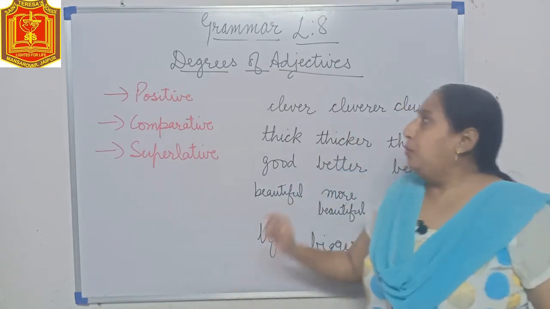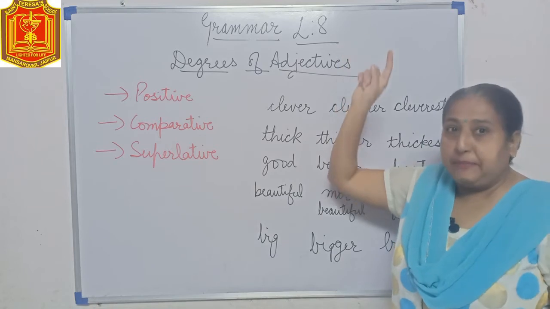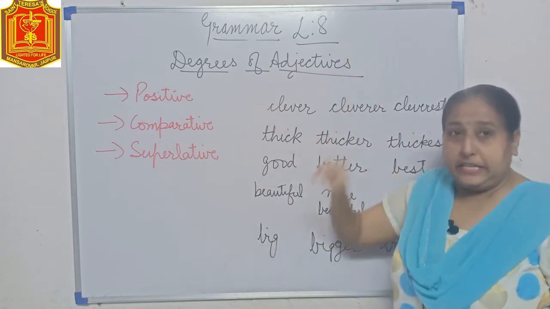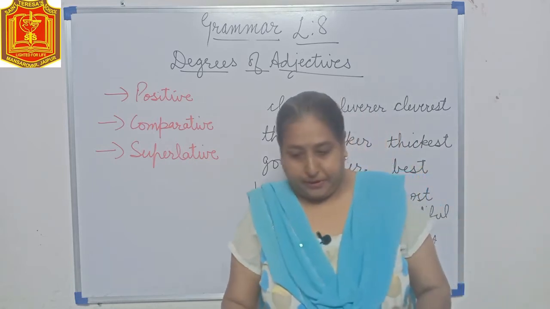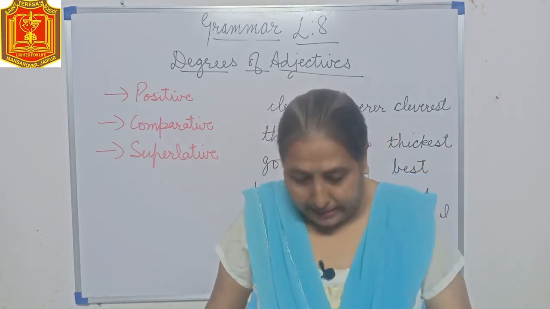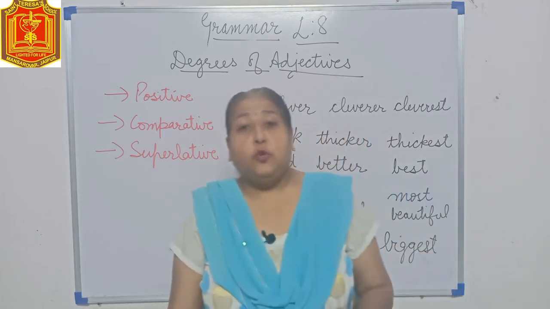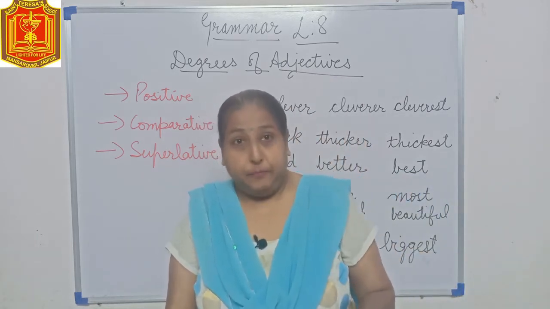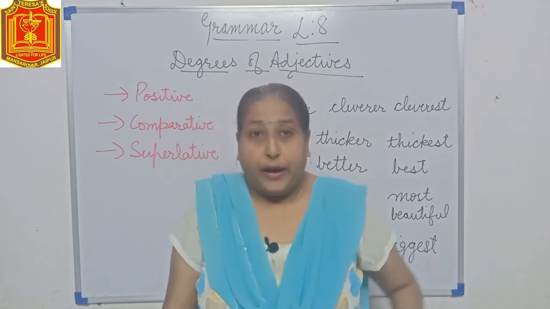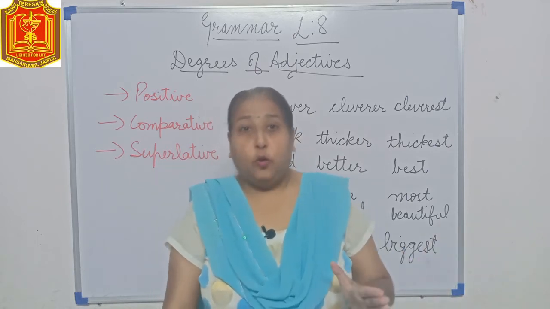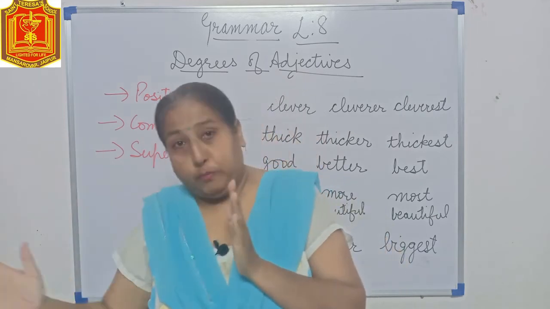Now let's continue to the second chapter, that is chapter 8, degrees of adjectives, which is in continuation with the 7th chapter. Degrees of adjective means when you are comparing anything. Suppose you said, Ram is a good boy. Now the word good can be used in 3 forms.